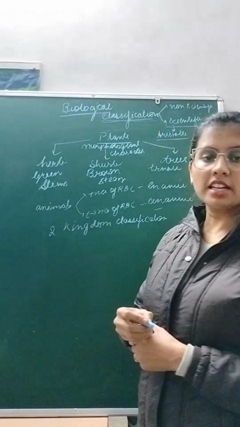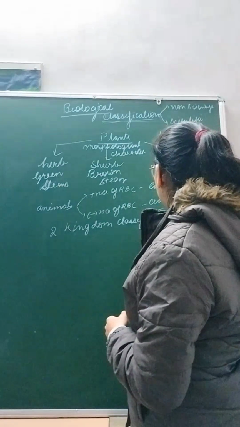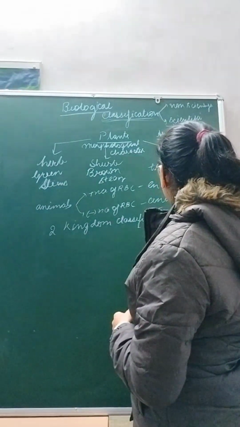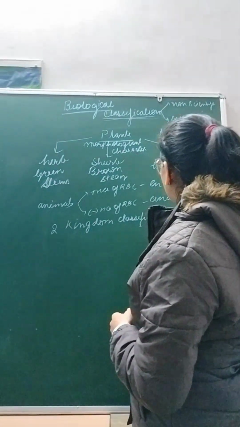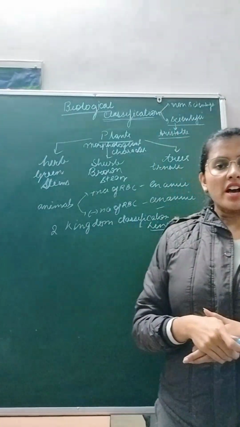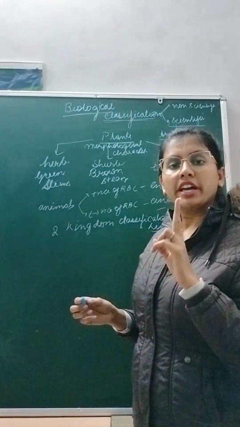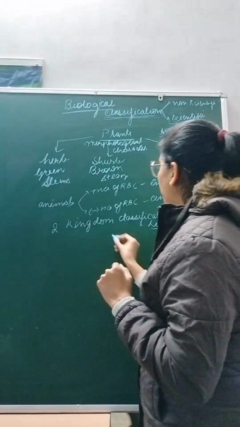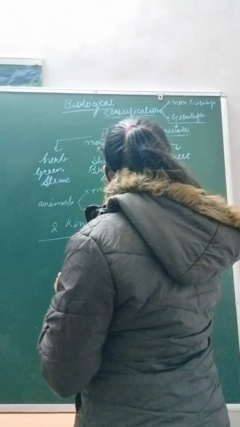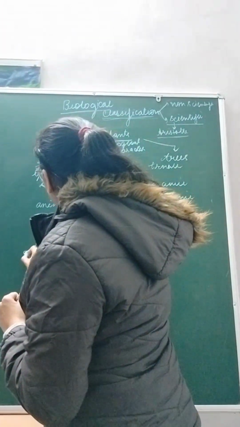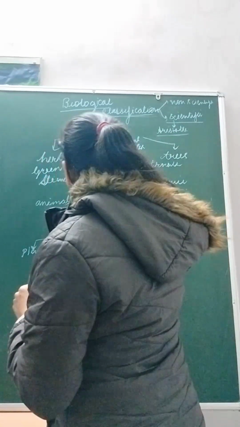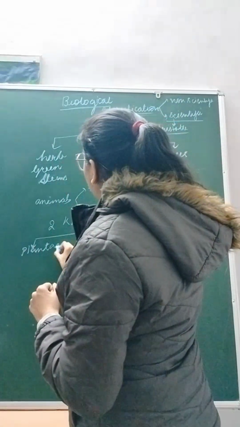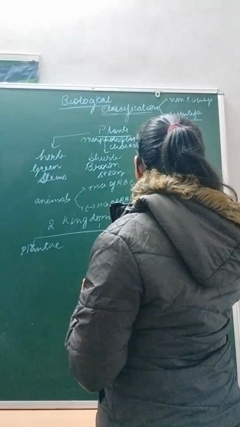Who gave this? Linnaeus. Linnaeus classified all living organisms into two types of kingdom: the plant kingdom, Plantae, and Animalia.